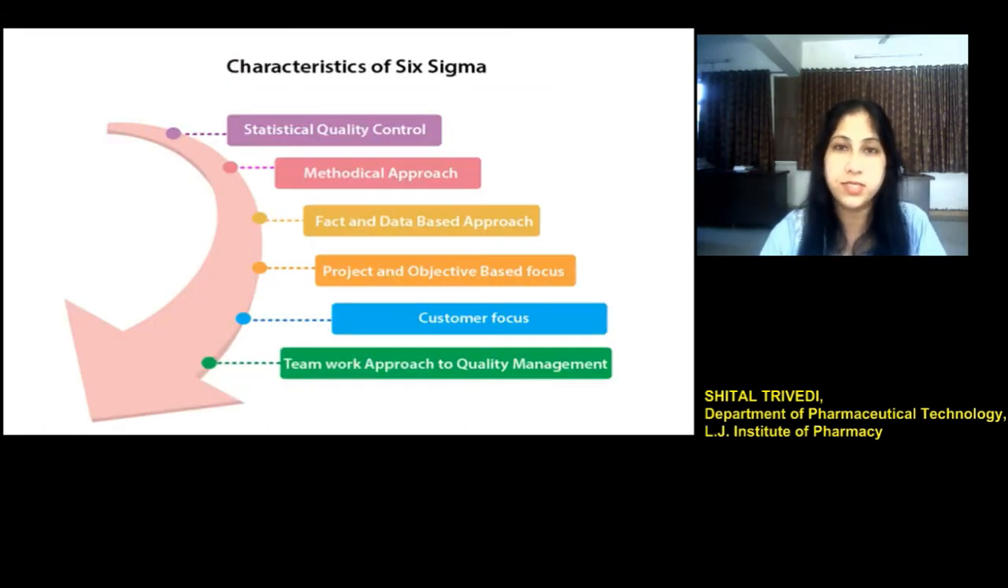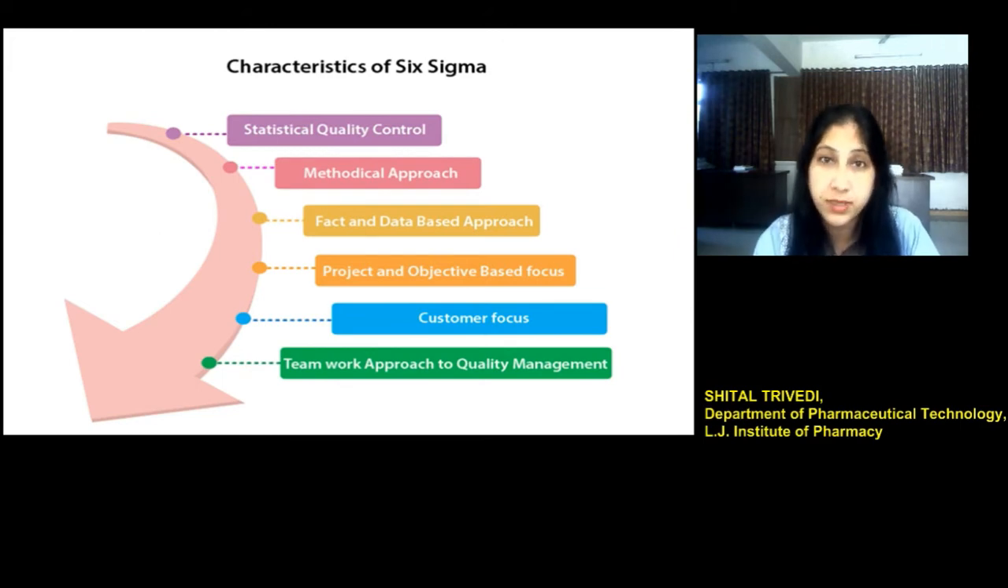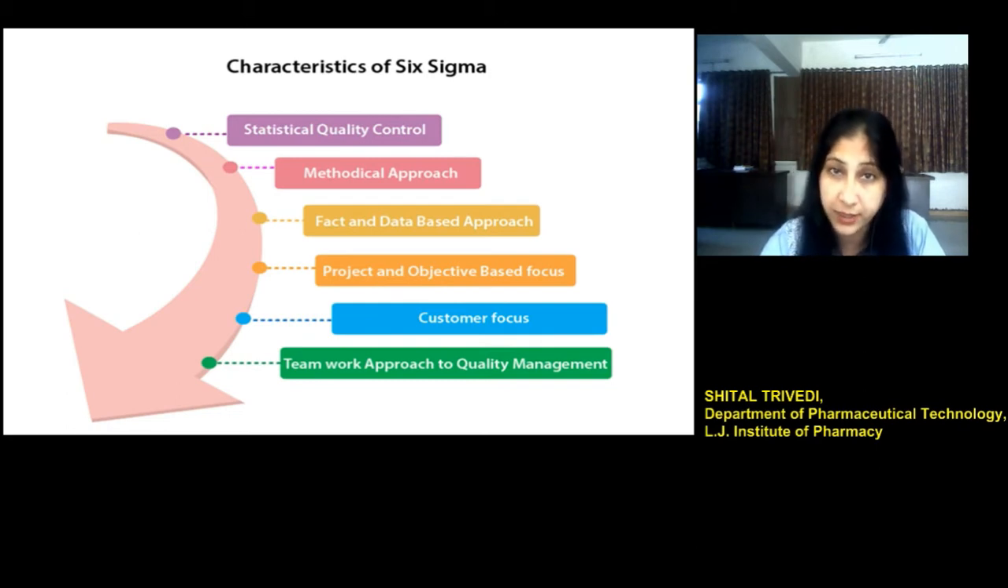Let's see about the characteristics of Six Sigma. It involves statistical quality control. It's not just a theoretical concept, it involves statistical tools and technology to analyze and interpret the data. Six Sigma focuses on projects and objectives. So we can say there must be some profitable outcome when the Six Sigma approach is applied to a particular process or project in the organization, and it can be project tailored. So based on the requirement of the project, the Six Sigma concept can be applied.